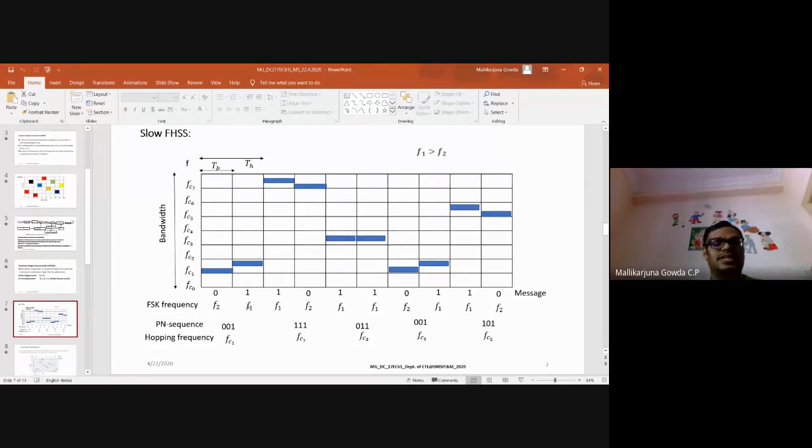Information bit 1 I am transmitting with a carrier frequency of F1. Information bit 0, I am transmitting with frequency F2. Here I have taken a 3-bit pseudo noise sequence, and in slow hopping, the hopping rate will be less than or equal to the symbol rate.